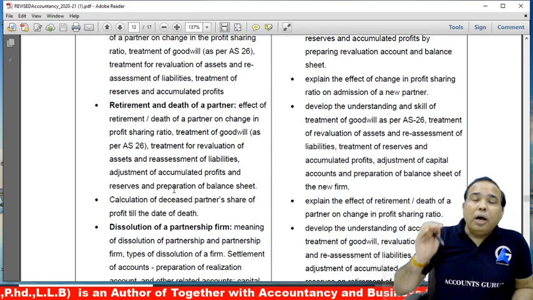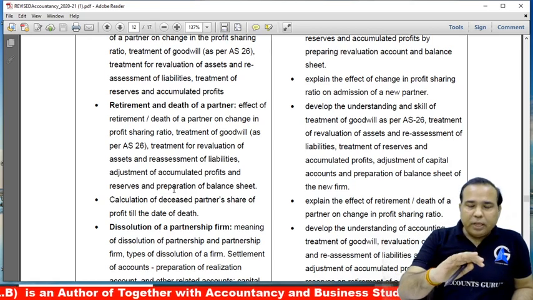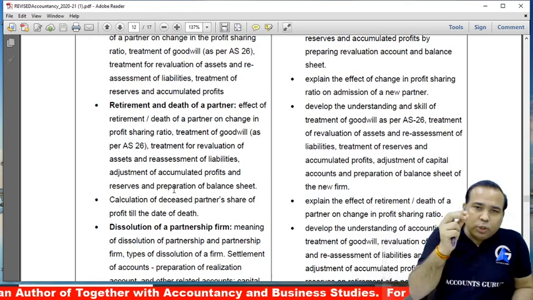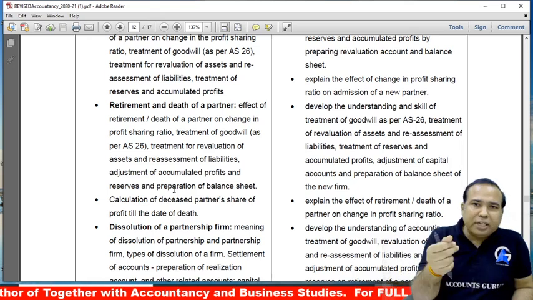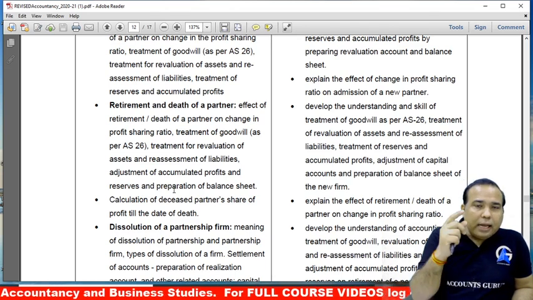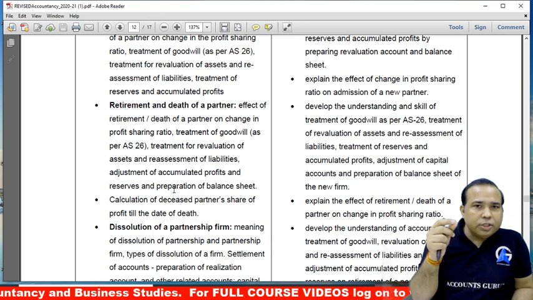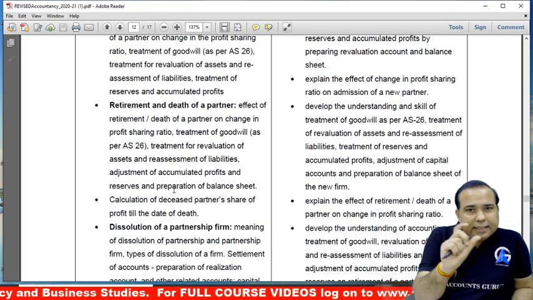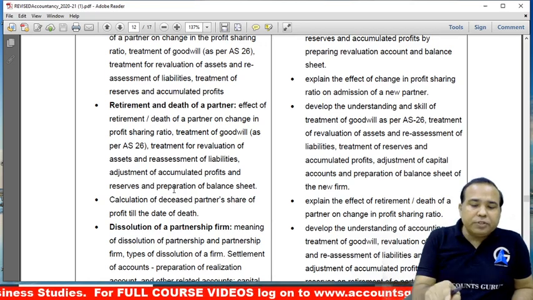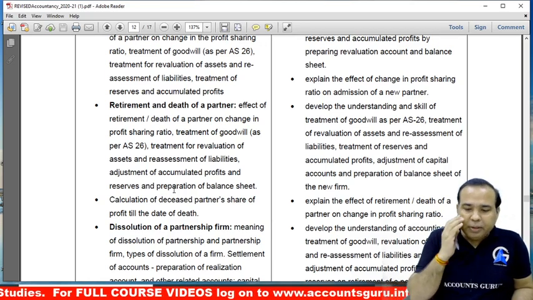A big relief, students, I can't tell you. I'm teaching for the last 25 years, and there are two areas in the whole of accountancy where students have a fear factor. I have checked papers for more than 15 years and have found that preparation of executor account and the company's disclosure of share capital are the two topics in which students commit mistakes, and now out of these two, one has been deleted. Fine. So a big relief.